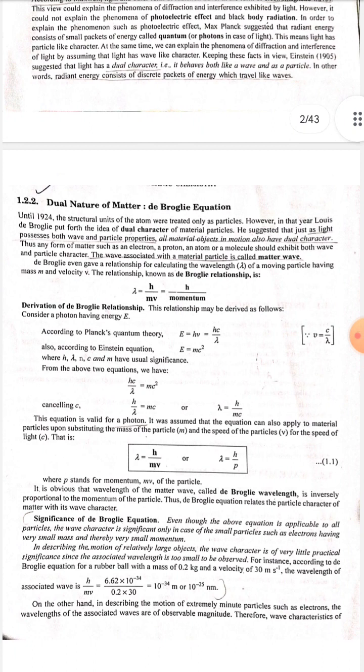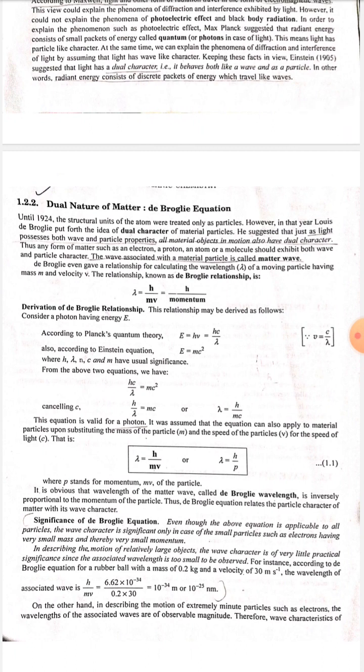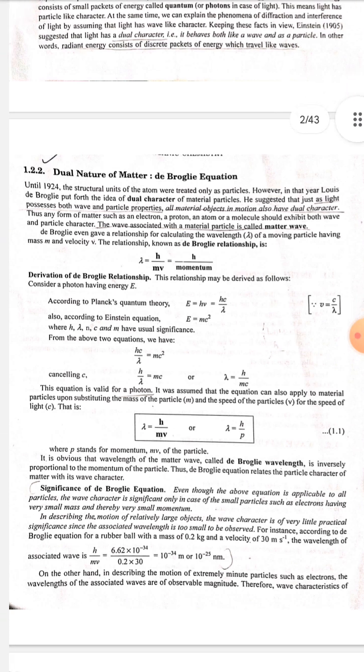Dual nature of matter, de Broglie equation. Until 1924, the structural units of the atom were treated only as particles. However, in that year, Louis de Broglie put forth the idea of dual character of material particles. He suggested that just as light possesses both wave and particle properties, all material objects in motion also have dual character. Thus, any form of matter such as an electron, a proton, an atom or a molecule should exhibit both wave and particle character. The wave associated with the material particle is called matter wave.